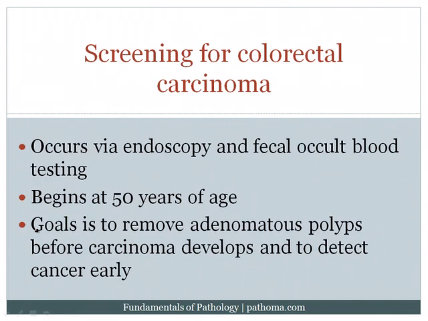Now, screening for colorectal carcinoma, just generally speaking, occurs via two mechanisms. Number one is colonoscopy, and I note here that your book actually says endoscopy, and I'm purposely highlighting this for you. It should not say endoscopy, it should say colonoscopy, so please do correct that. So again, the first mechanism for screening for colorectal carcinoma occurs via colonoscopy, and the second is fecal occult blood testing. Usually we begin screening at the age of 50.